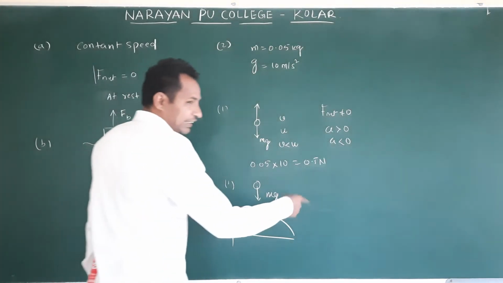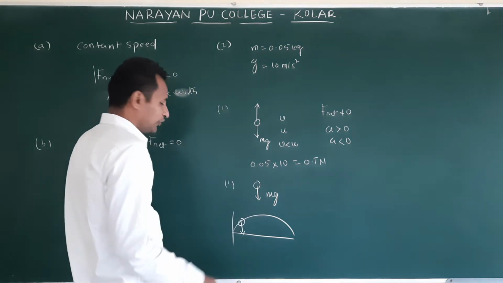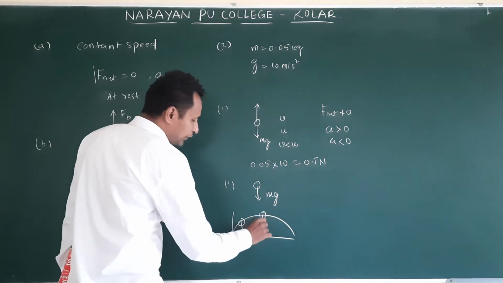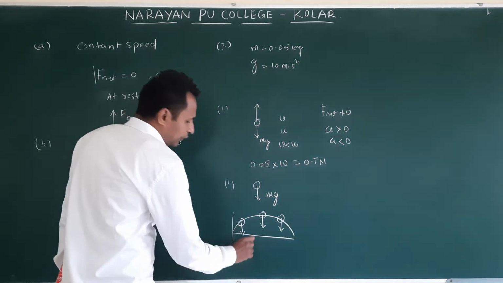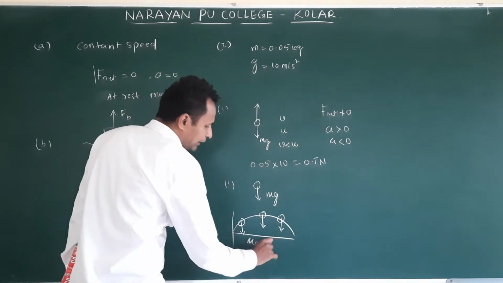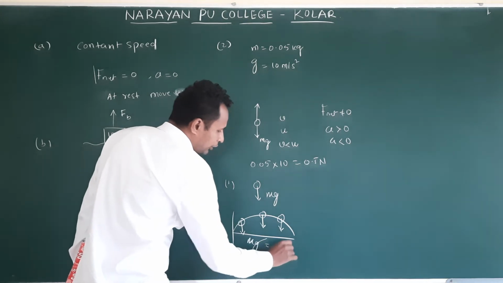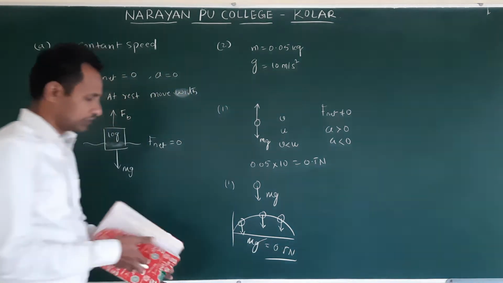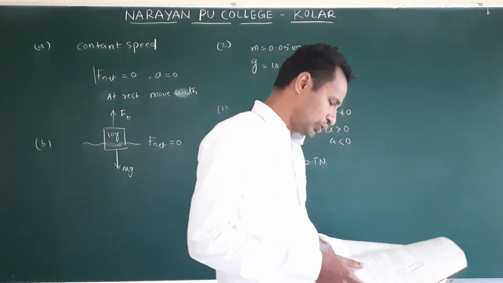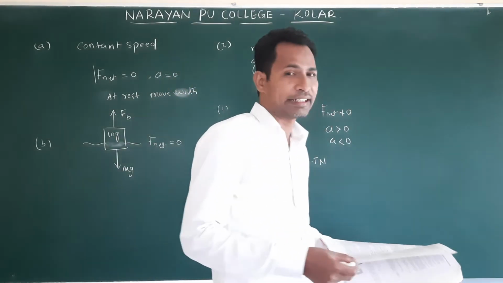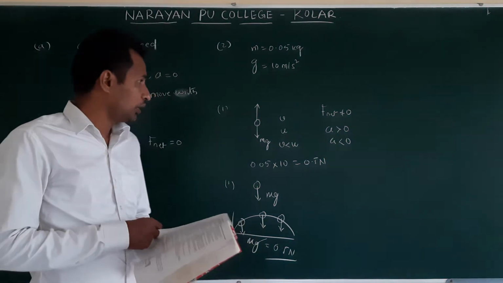No force is acting along its direction of motion, only along the y direction. At maximum height, weight is downwards. At any point on this path, weight is downwards, 0.5, so there is no change. In all the cases, acceleration and net force act downwards. Next, third one.